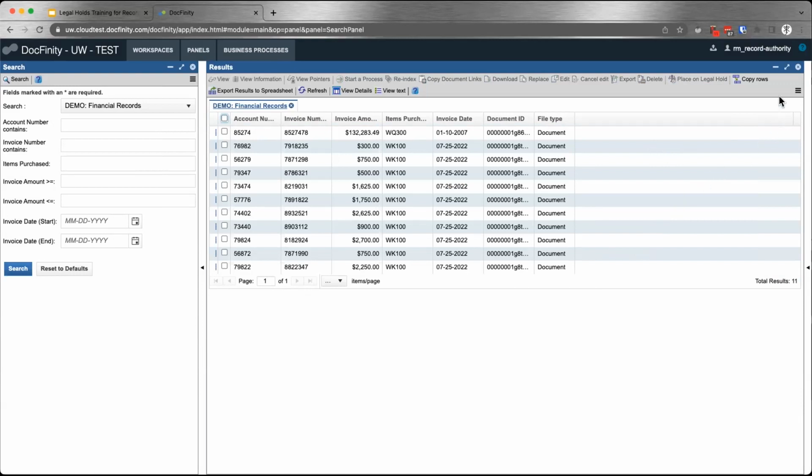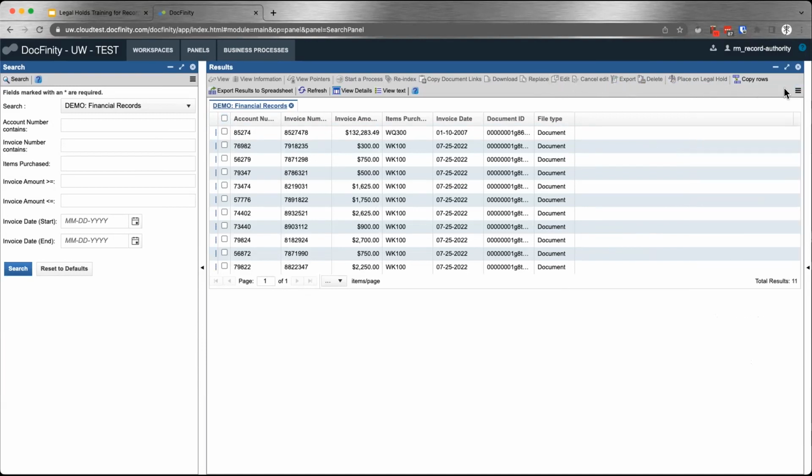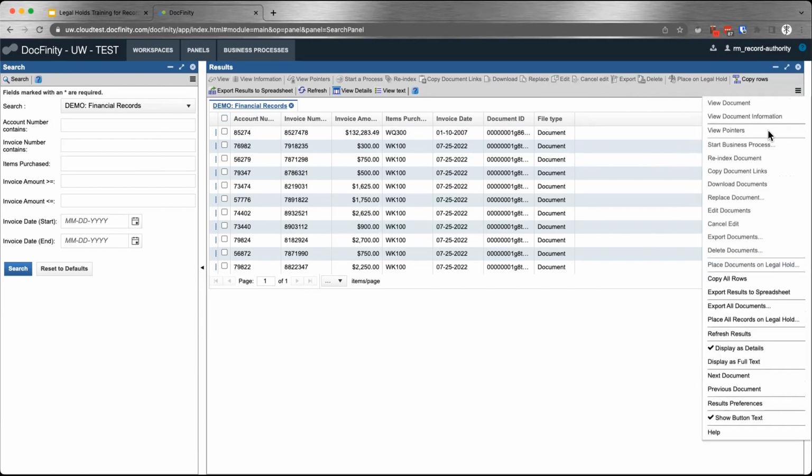There's an option that is hidden in this menu, that's this three-bars menu. This menu is on all panels. If you click on this, there are additional options that didn't fit on the menus here. And one of those options, you just scroll down, will be "place all records on legal hold."